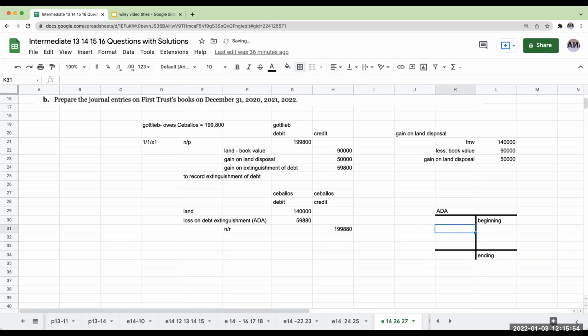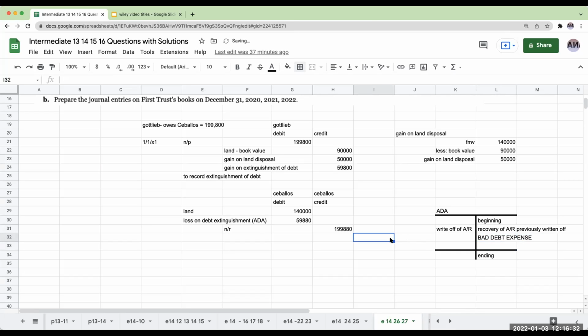So what impacts the allowance for doubtful accounts? When I write off an account receivable, that shows as a debit to the allowance for doubtful accounts and a credit to AR. On the credit side, I have recovery of AR previously written off. And lastly, my plug, or balancing figure, is going to be the bad debt expense: I credit the allowance for doubtful accounts and debit bad debt expense.